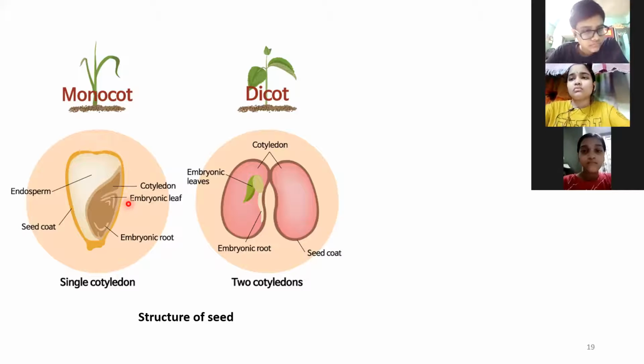So plumule and radicle are two parts of the embryo. So a seed can fall into the soil in any direction, any orientation, thrown however, but when it will germinate, radicle will always give rise to the root and plumule will always give rise to the shoot. That is important.